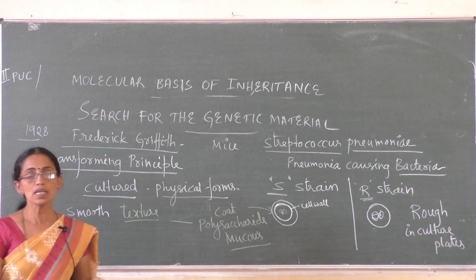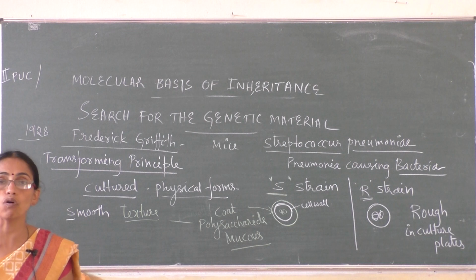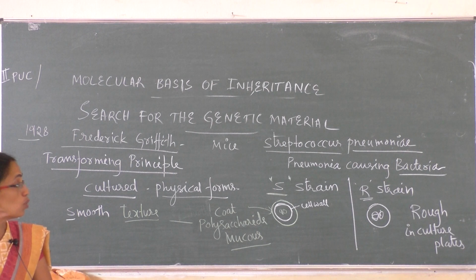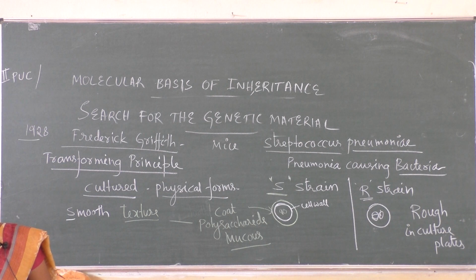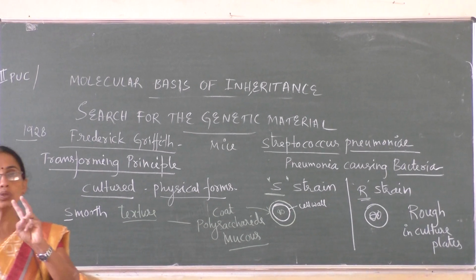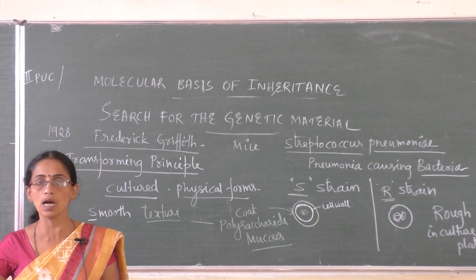Search for the genetic material. The first scientist, Frederick Griffith, worked on mouse as well as on a bacteria named Streptococcus pneumoniae, a pneumonia causing bacteria. When he grew these bacteria in culture plates, he saw two different strains, S strain and R strain.